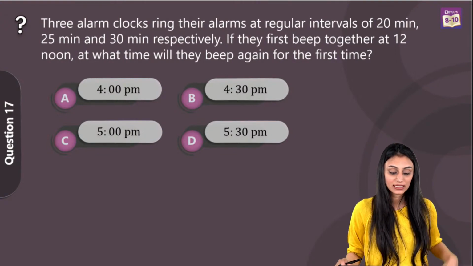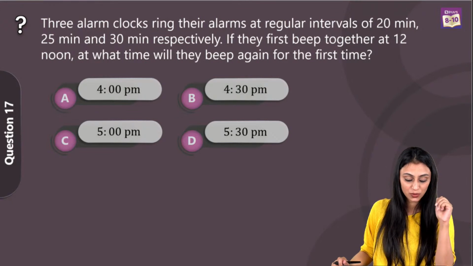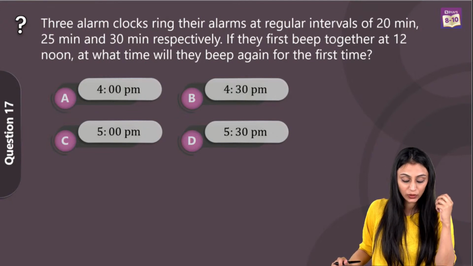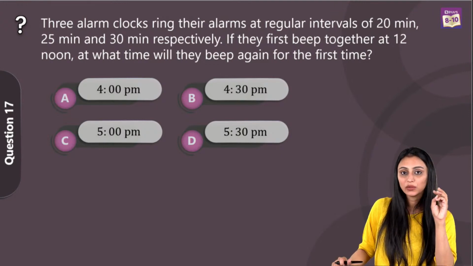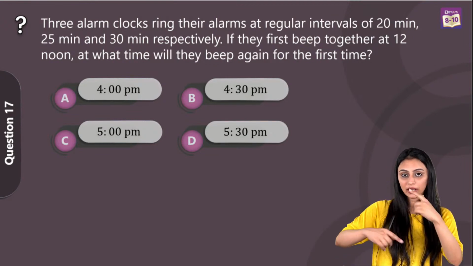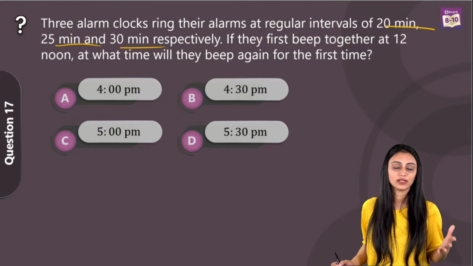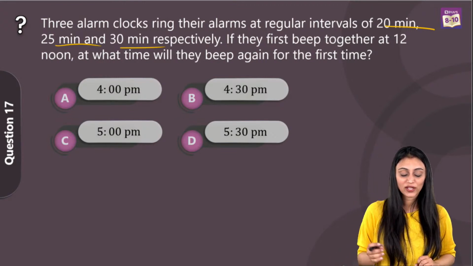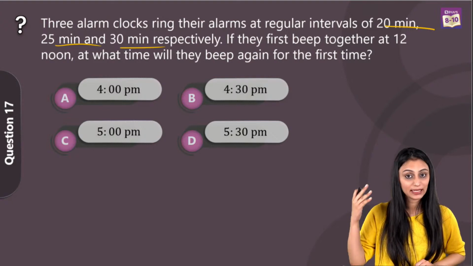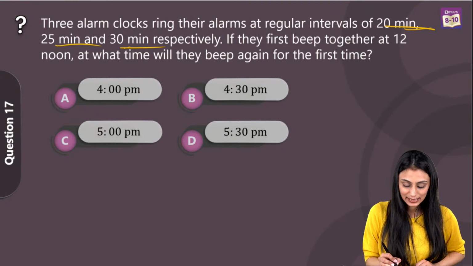Alright, so question number 17. 3 alarm clocks ring their alarms at regular intervals of 20 minutes, 25 minutes and 30 minutes respectively. If they first beep together at 12 noon, at what time will they beep again for the first time? So we are talking about 3 alarm clocks over here. At regular intervals they beep, right? 20 minutes, 25 minutes, 30 minutes. If you remember the session that we did on real numbers, I told you the trick that you can use here, right? In such questions, either we find the HCF or the LCM, right? So here in this question, we will be finding out the LCM.